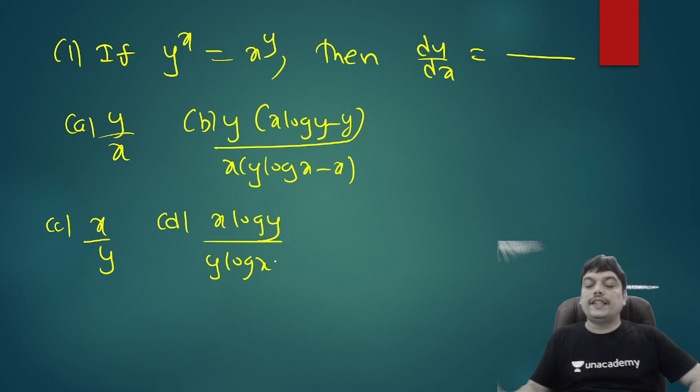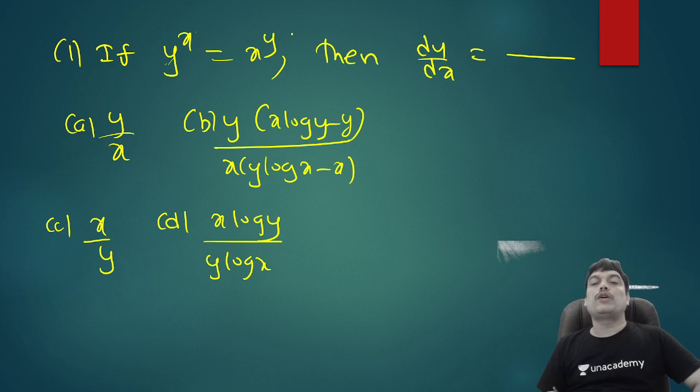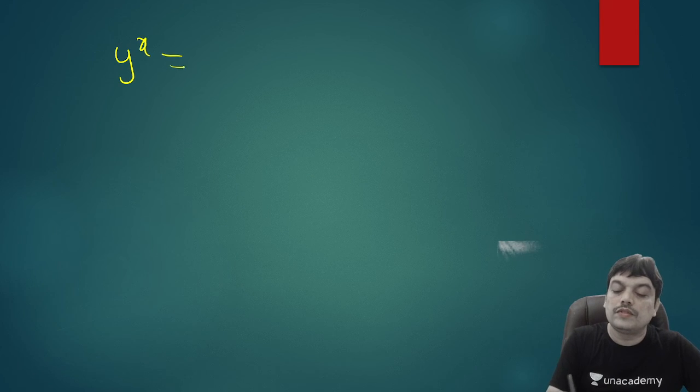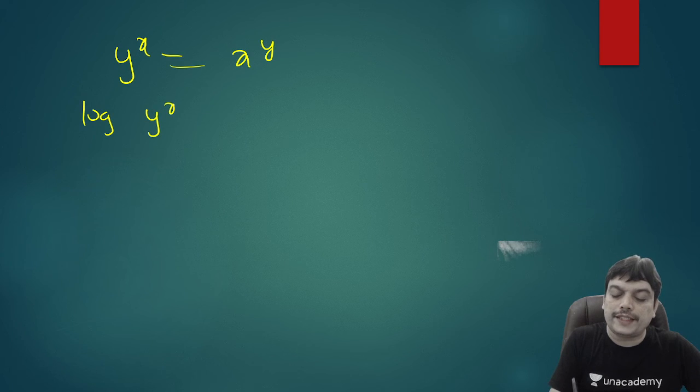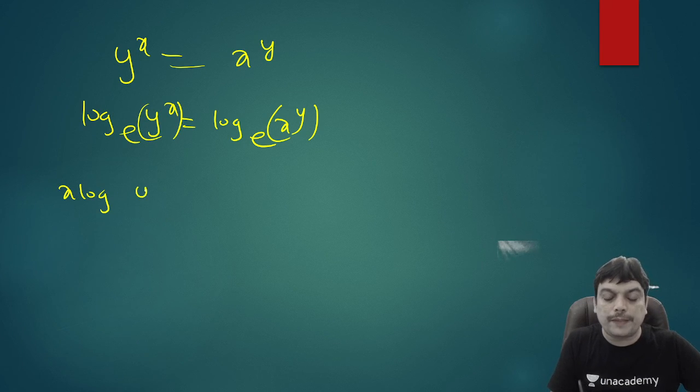So you can see that in the equation given here, y power x is having function power function, RHS is also having function power function. So obviously we have to apply log on both sides and differentiate. So let us start with y power x equal to x power y. So apply logarithm on both sides to base e, you will get logarithm of y power x base e is equal to logarithm of x power y to the base e. So then it is equivalent to writing x log y, because the power gets multiplied to the log, you get x log y equal to y log x.